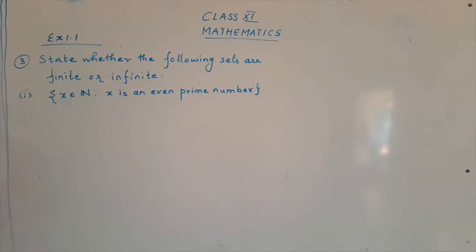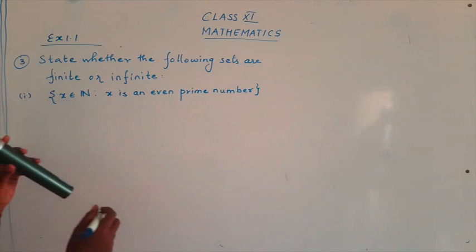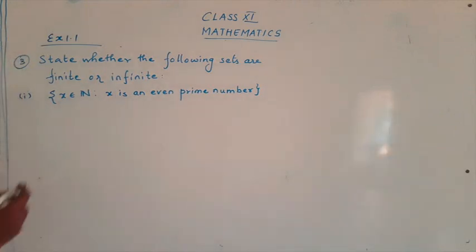Okay children, we have completed our second sum. Now we are going to start our third sum. Okay, third sum is: state whether the following sets are finite or infinite. In the third sum, we are going to see the first subpart, that is x belonging to N such that x is an even prime number. Okay, so now let's go for the sum.